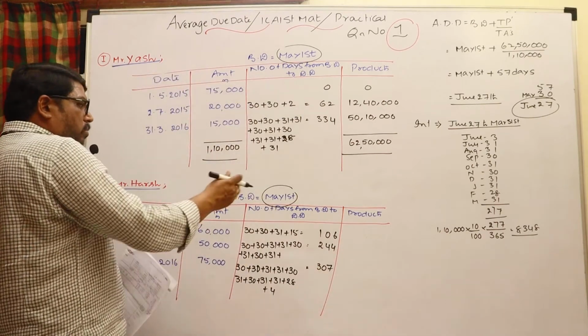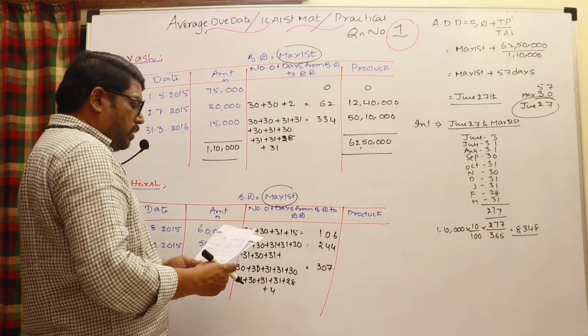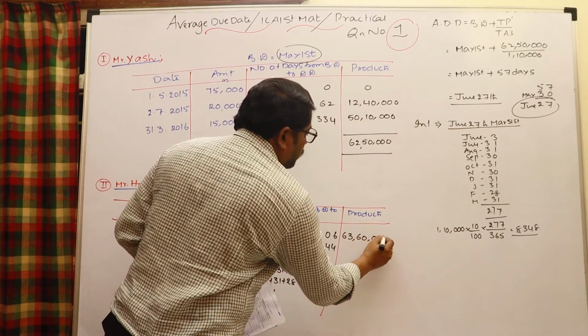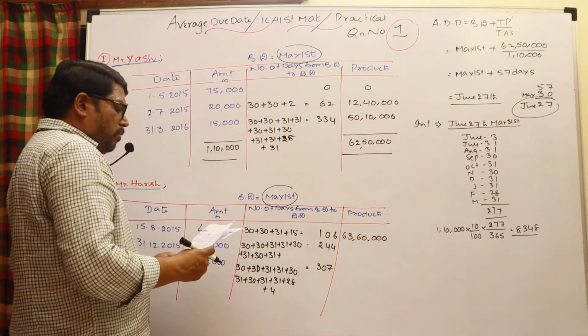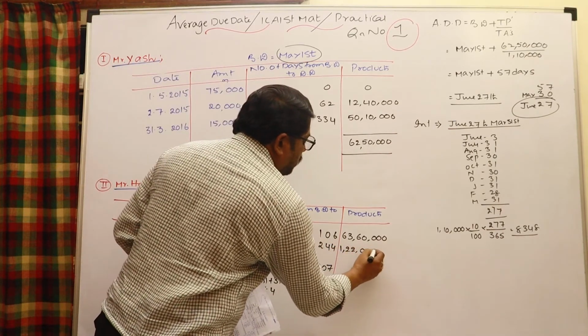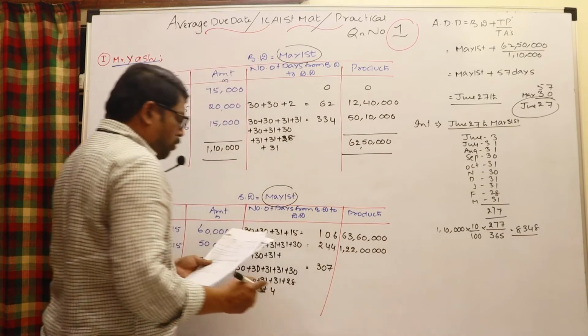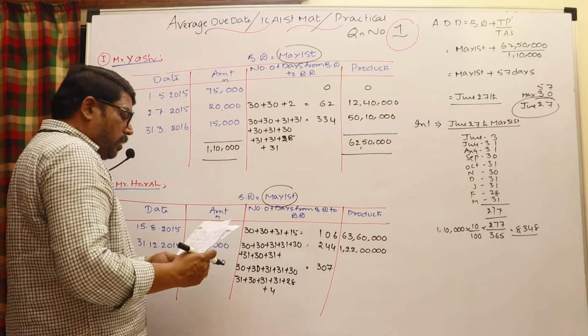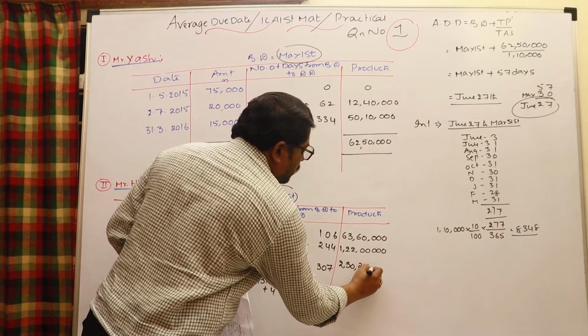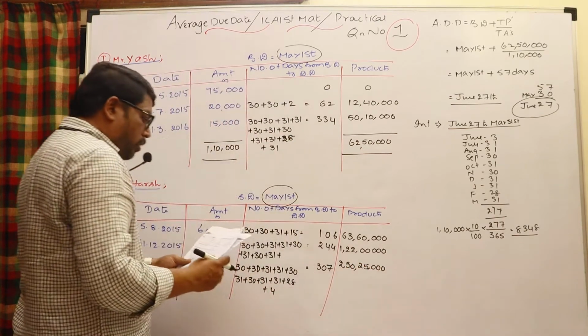And multiply the amount with the number of days to get the product. Here it is 63,60,000, and 1 crore 22 lakhs, 2 crore 30 lakhs 25,000.